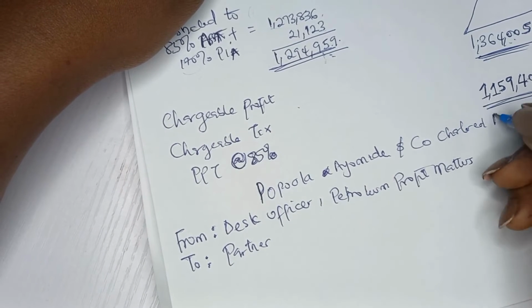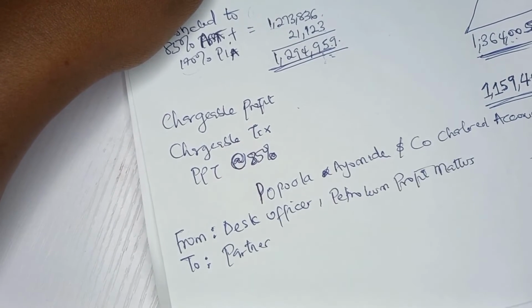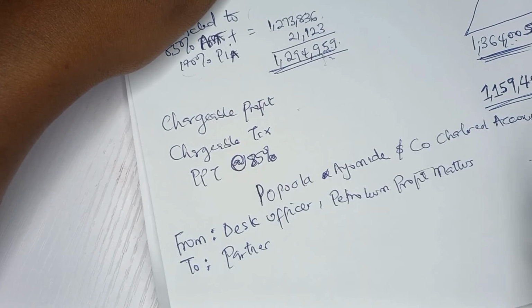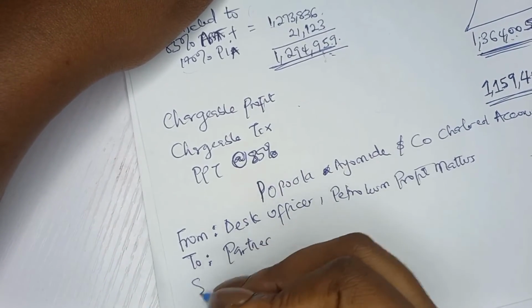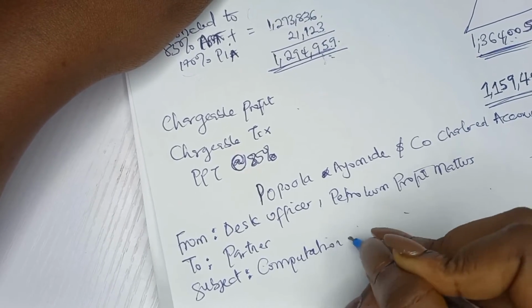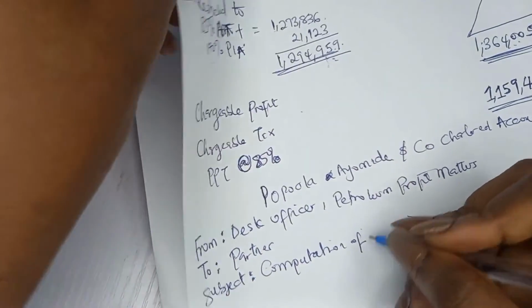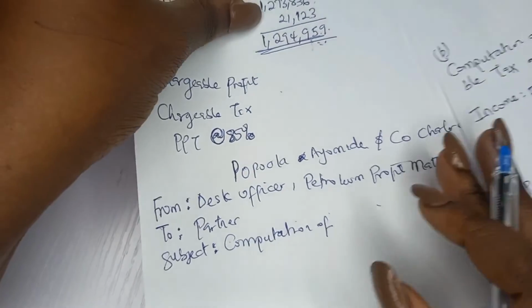Chartered Accountants, right? So this is your letter-headed paper. Then it's an internal memo. Okay, so from this to this, then you write your subject, computation of all those things that you wrote on top of your appendix, accessible profits, chargeable profits, and all of that.